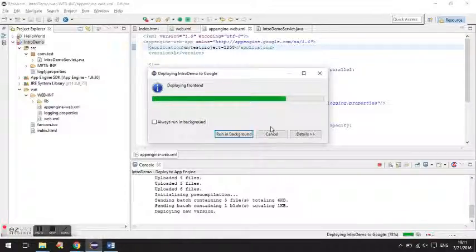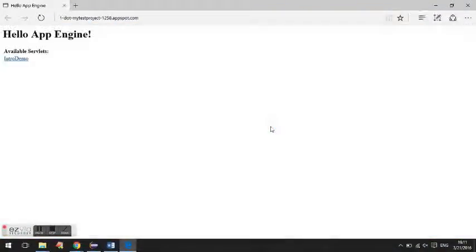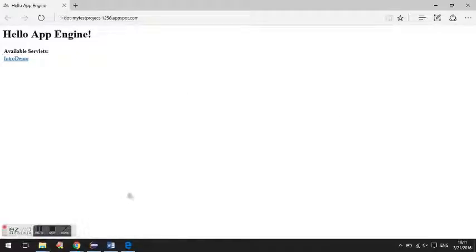After it has been deployed, since we have selected to open the application automatically, the browser will open, and you can see that the application has been started. Then you click on here. So this is what we had entered into the servlet, and the application has been deployed successfully.